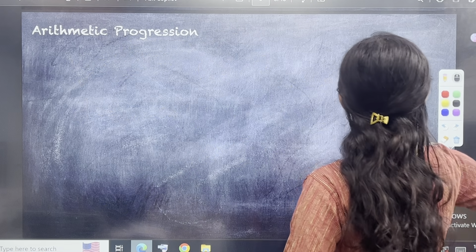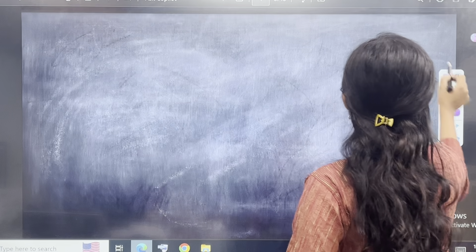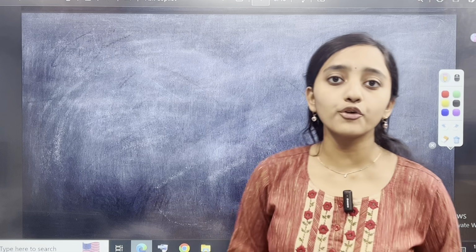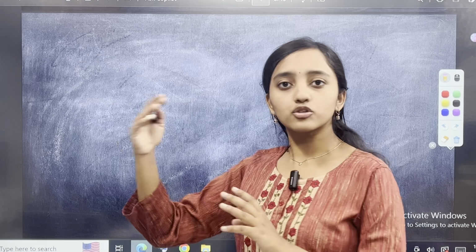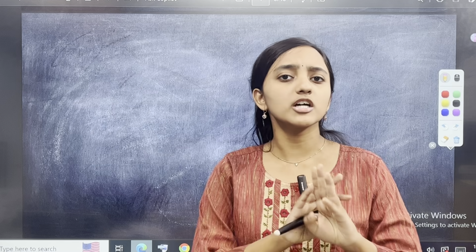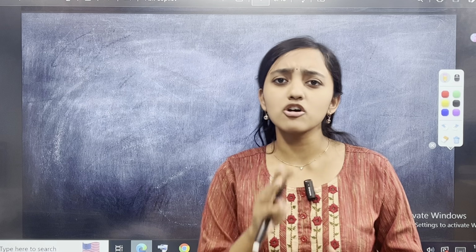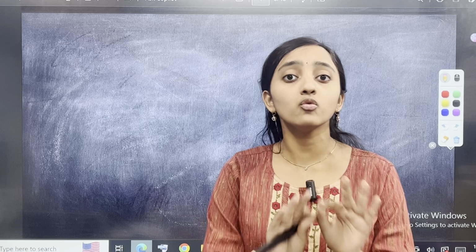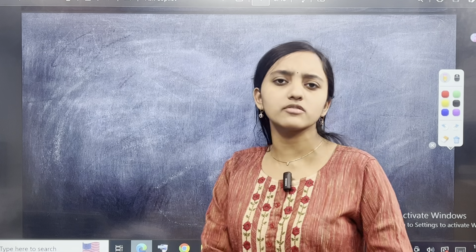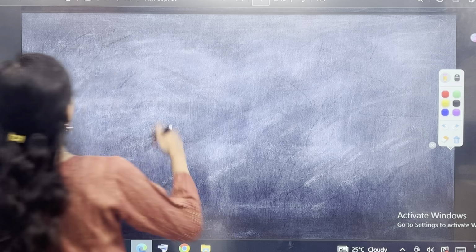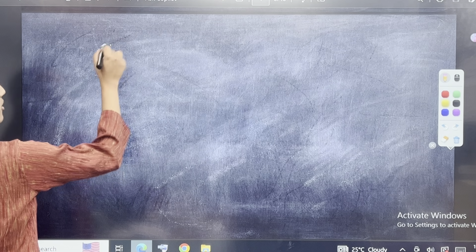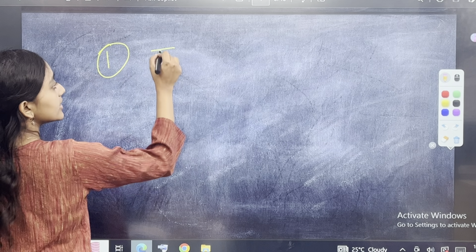Now we will go forward to understand some formulas which you need to know for arithmetic progression. I will go through just 3 formulas which I want you to remember and 3 concepts which I want you to remember, and that's it. You will be able to solve any question which comes in arithmetic progression. First, we will start with the first formula. The first formula is Tn.